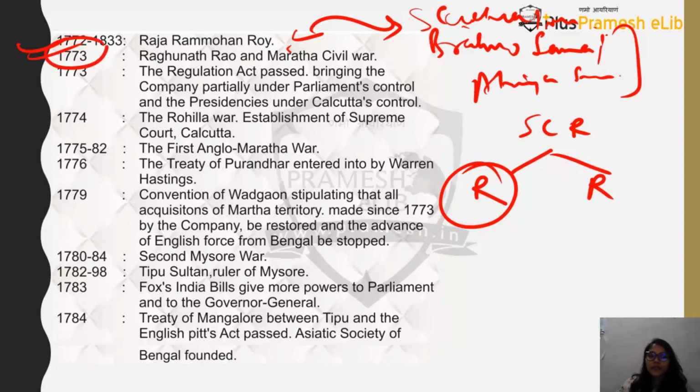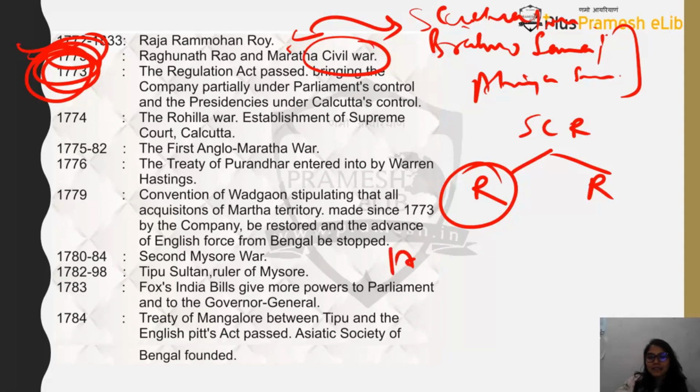Now after this we will move towards 1773, wherein you will find that Raghunath Rao is now leading the Marathas, and then there is a civil war which broke out within the Marathas, because as I told you, the Maratha was a confederacy of so many different rulers of their own regions. So there is a frequent civil war happening between them. Then in 1773 the formal act system starts getting started.